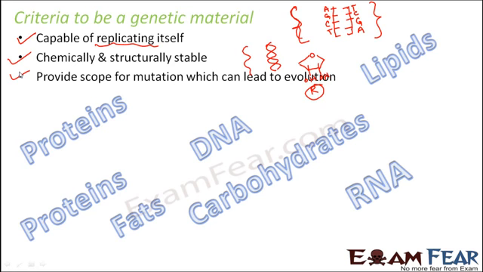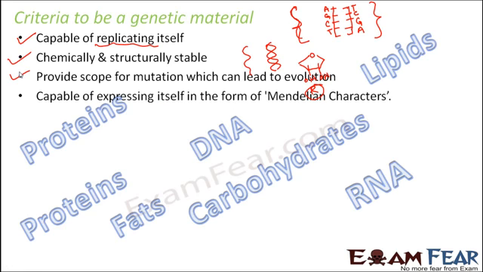Now, if you talk about mutation, the less stable molecule can bring about more mutation. So if you compare DNA and RNA, RNA, being less stable, will have faster mutation. Therefore, if you take the example of viruses which have RNA as the genetic material, they have a very short lifespan, but they have faster evolution because the mutations are faster, and many mutations over a period of time lead to evolution. So the faster evolution in viruses is due to RNA.